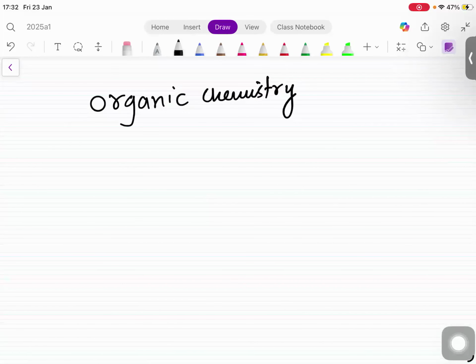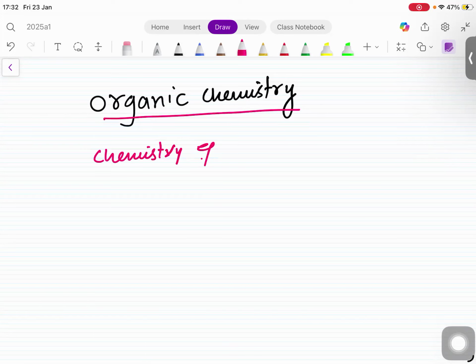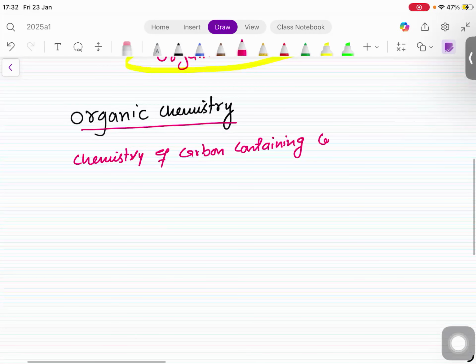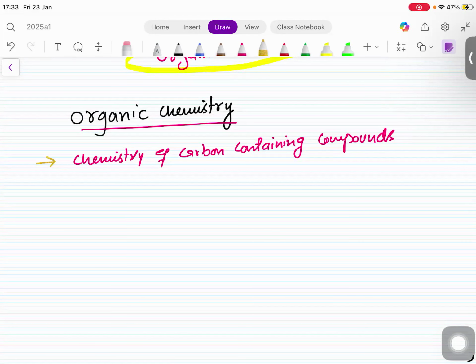Organic chemistry is the chemistry of carbon containing compounds. It is the chemistry of carbon containing compounds.